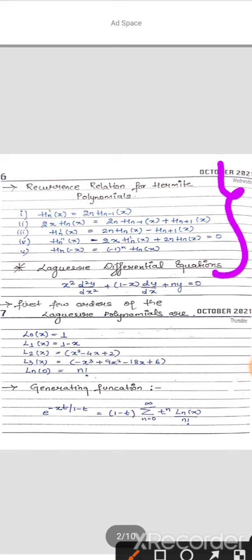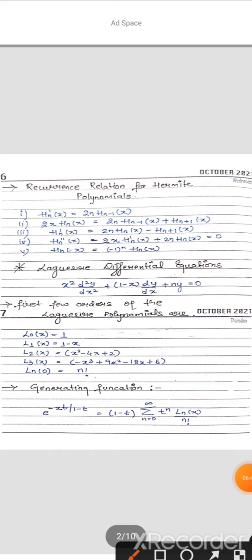Now, what are the recurrence relations of Hermite polynomial? These recurrence relations are nothing but some derived values. With the help of these recurrence relations, you are going to solve the questions very easily if you know these functions. For the given function, if it is similar to this type of relation, you can directly put the value and get the solution. Just go through all these differential equations. These are all about Hermite polynomial.